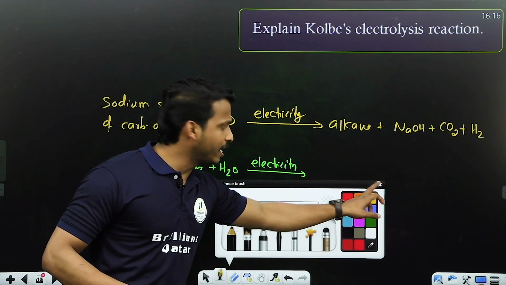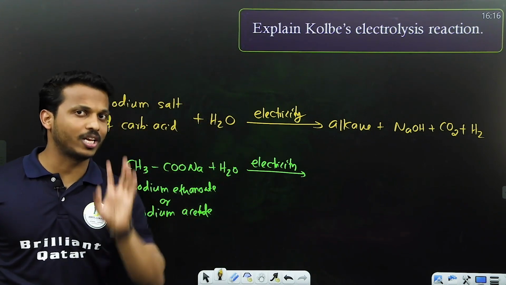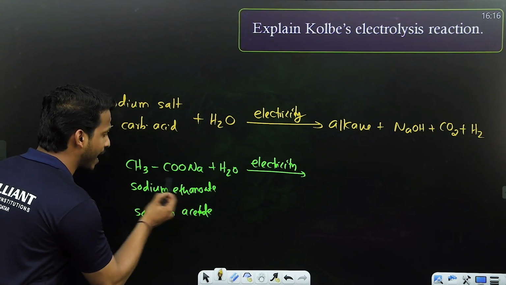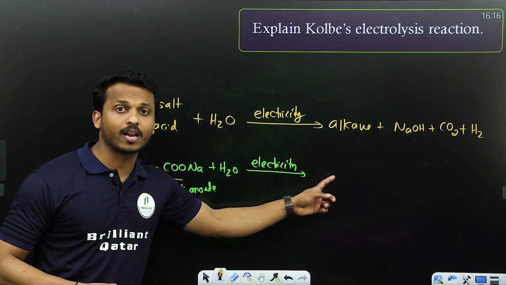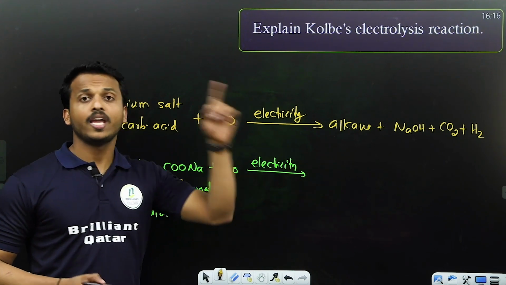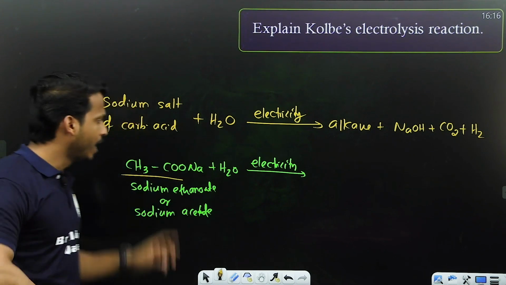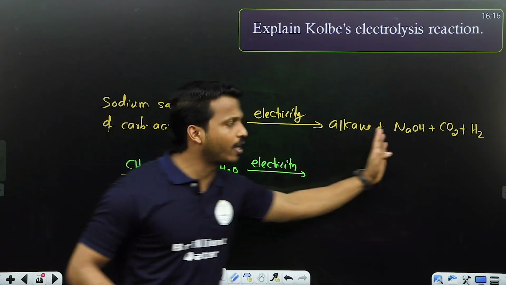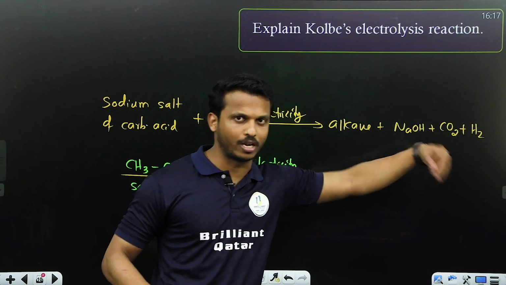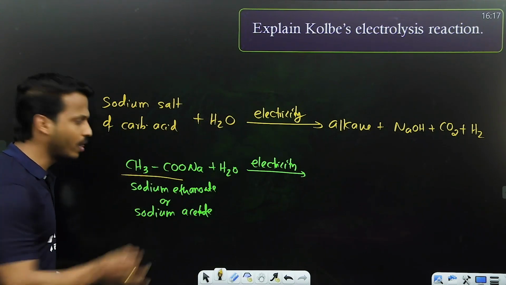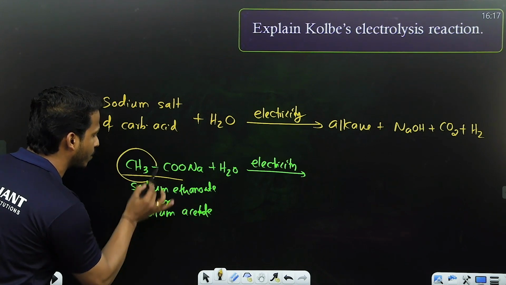Dear all, if it is decarboxylation, what do you do there? If it is decarboxylation, this is eth, so you will write the product methane, correct? If it is Kolbe's electrolysis, let me give a shortcut method. The byproducts are common: NaOH, CO2, H2, which you write. How do you write the main product? Take the alkyl group in the sodium salt of the acid, this one, right?